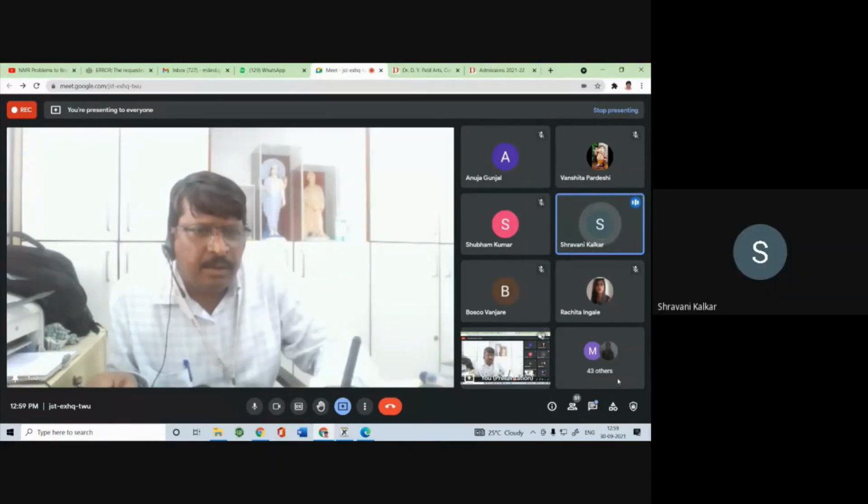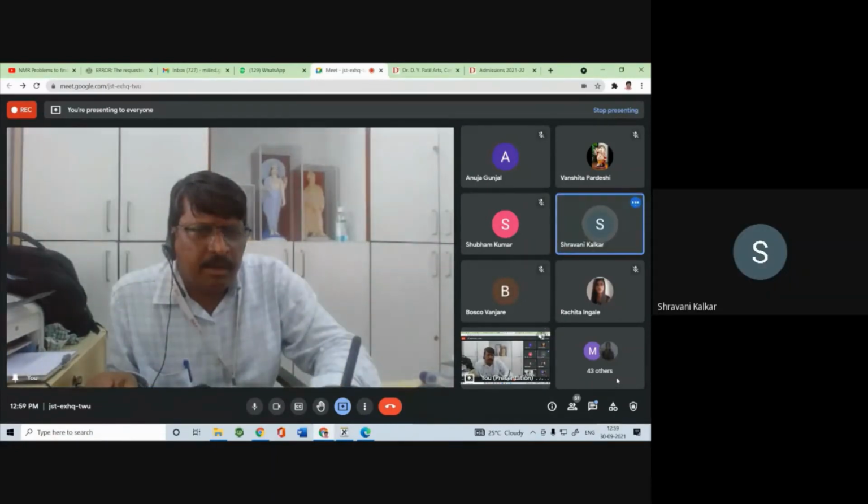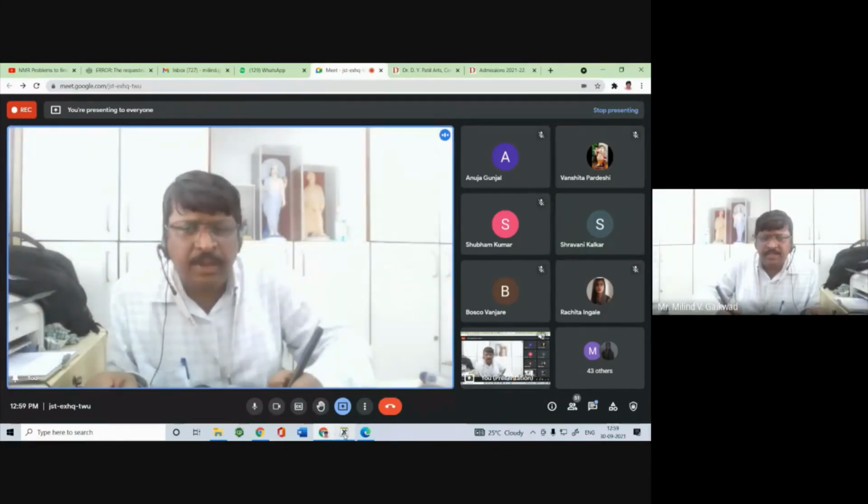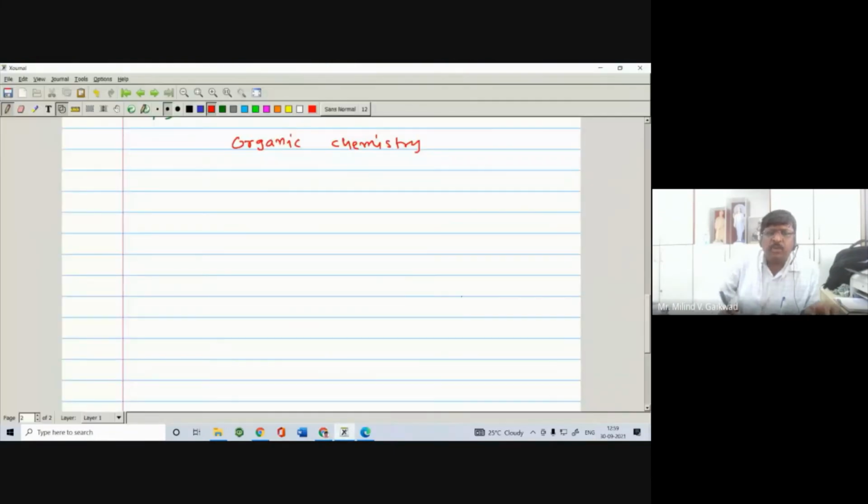Yes. A branch of chemistry that deals with the carbon compounds. Very good, right? So here is a very simple definition of organic chemistry. You know the periodic table. In the periodic table there is carbon having atomic number 6, right? Organic chemistry is a branch of chemistry which deals with organic compounds. We learn the chemistry of organic compounds.